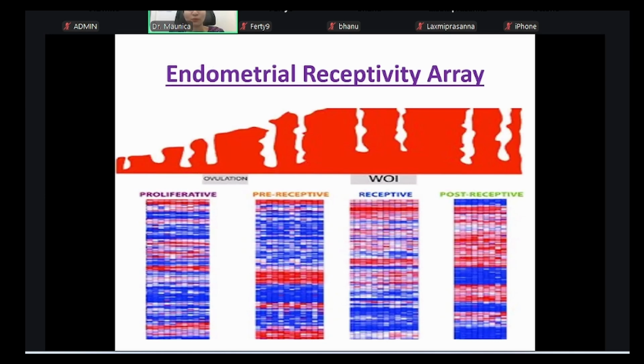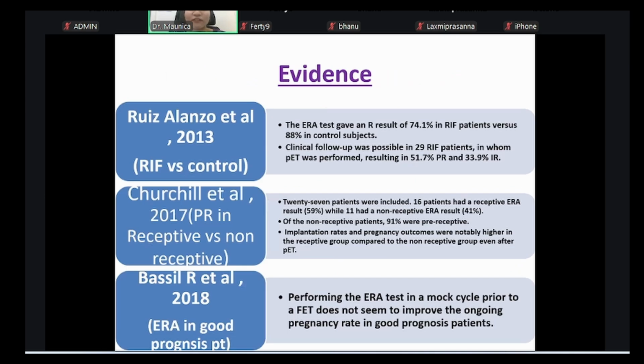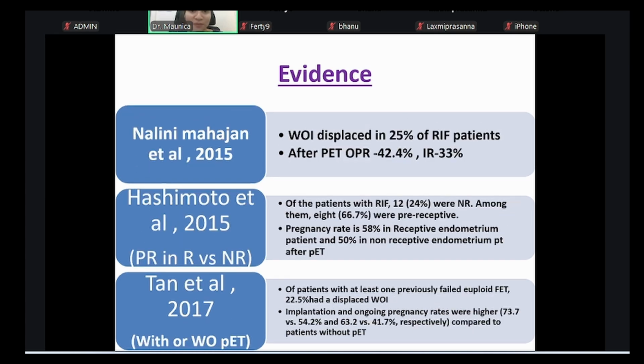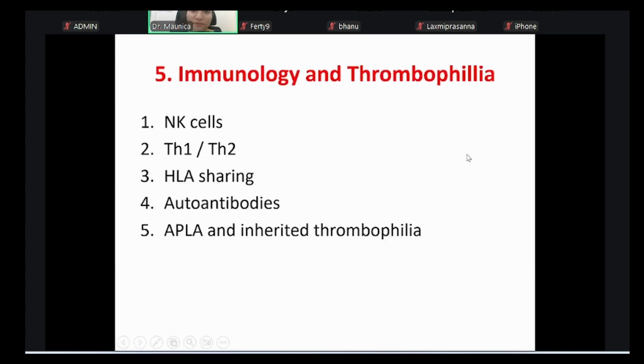A transcriptomic signature will look something like that in different parts of her cycle. Evidence in RIF patients, different studies. Some said it improved, some said there was no change. Nalini Mahajan, our own person, found that the window of implantation was displaced in 25% of RIF patients. After a personalized embryo transfer was provided, that is, ERA was done in all these cases, and the embryo transfer was planned in that particular window, the ongoing pregnancy rate was 42.4% and the implantation rate was 33%.